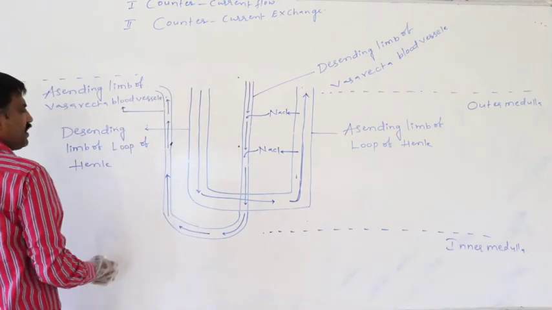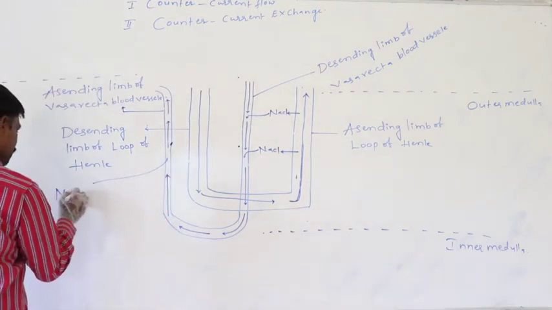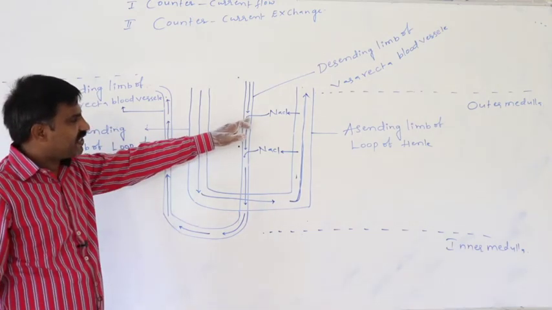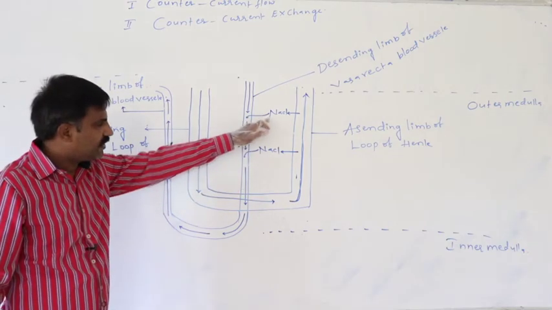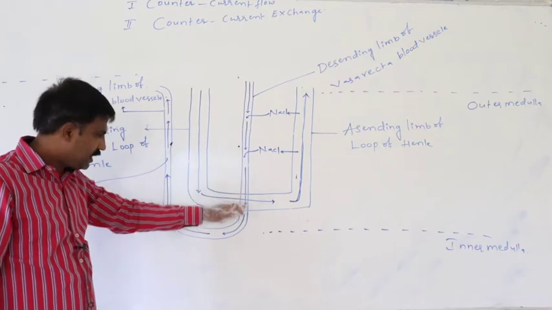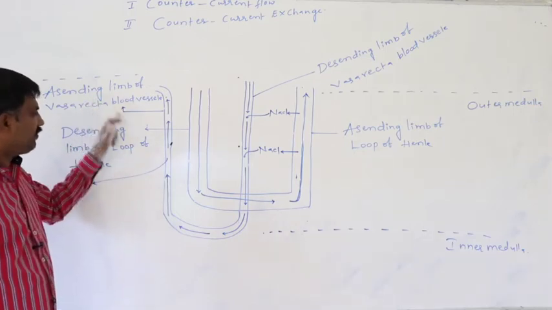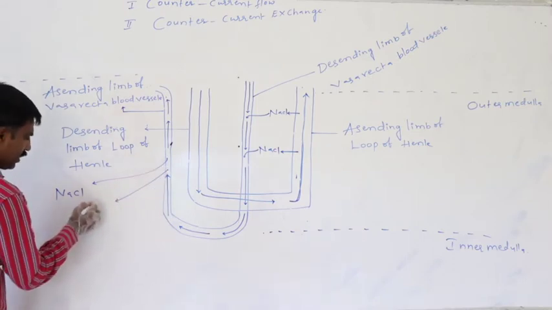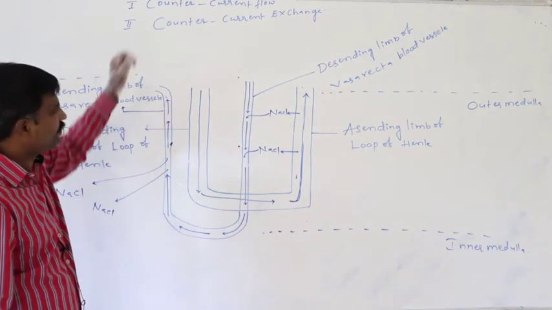The NaCl which reaches the blood of the descending limb is carried into the ascending limb of the vasa recta blood vessel, from which it moves into the surrounding medullary fluid. That is the first.